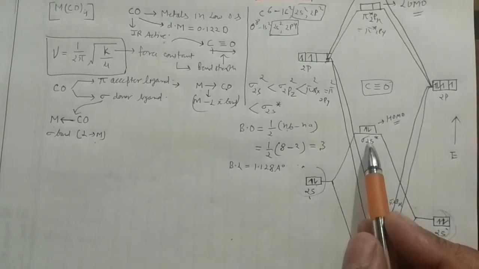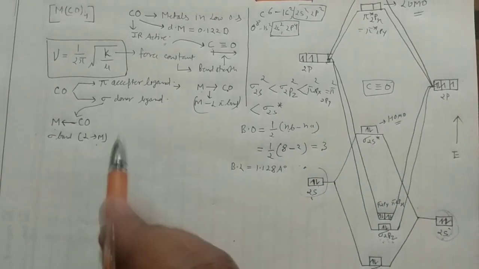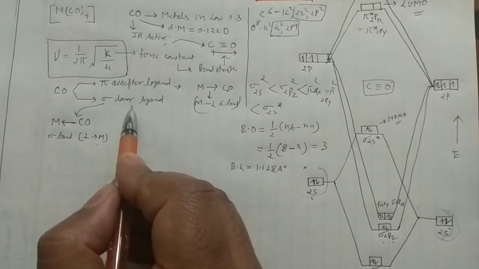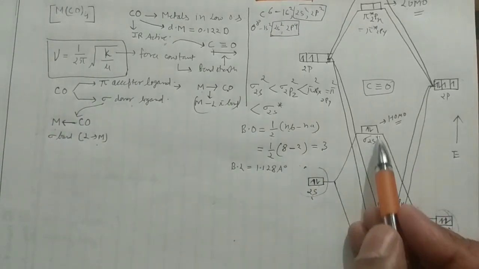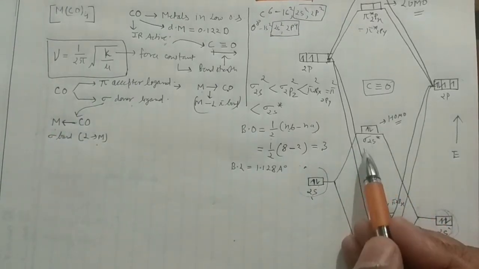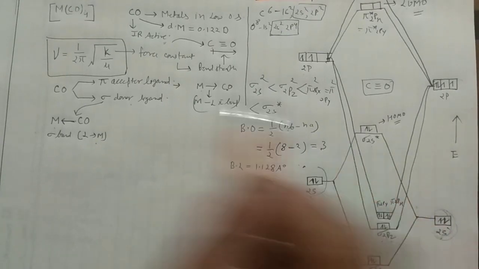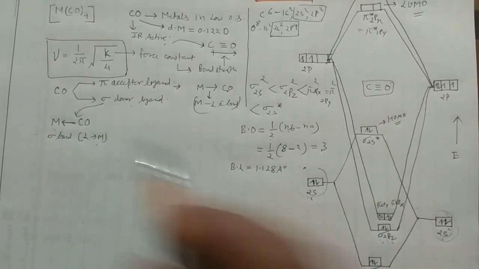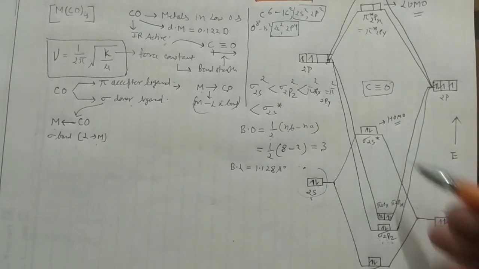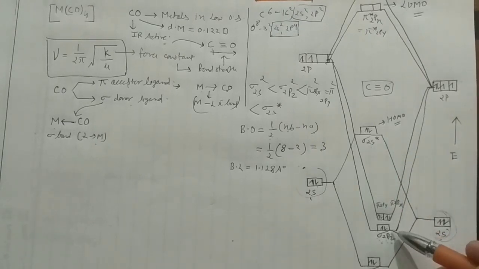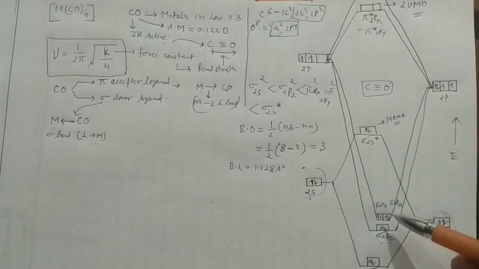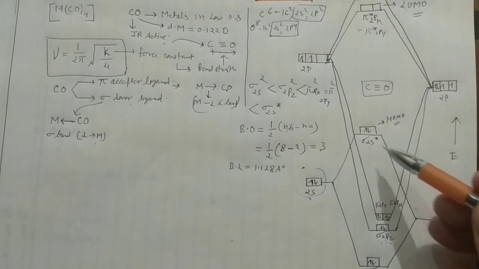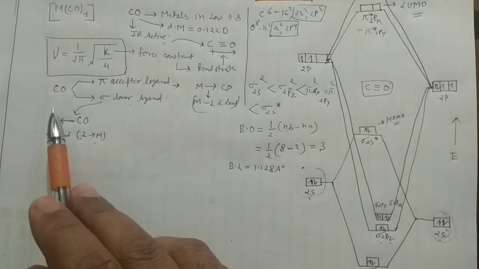Now see, when this carbonyl is acting as the sigma donor, what can it do? It can donate its sigma 2s anti-bonding electron to the metal. And not only these two, it can also donate the electrons which are present in the pi and the sigma z. These all can be donated. But this will happen when your carbonyl is in the bridged position.